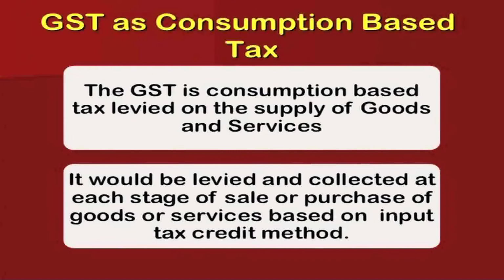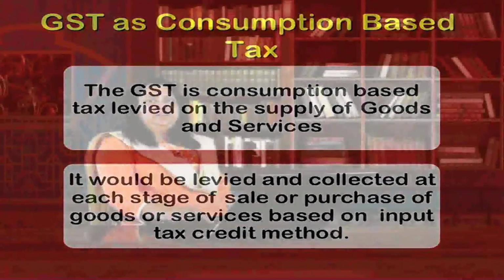GST as a consumption based tax. The GST is a consumption based tax levied on the supply of goods and services. It would be levied and collected at each stage of sale or purchase of goods or services based on the input tax credit method. So, here the value is not calculated at once, but as you move through each cycle of the delivery of the products, you need to design this tax structure.